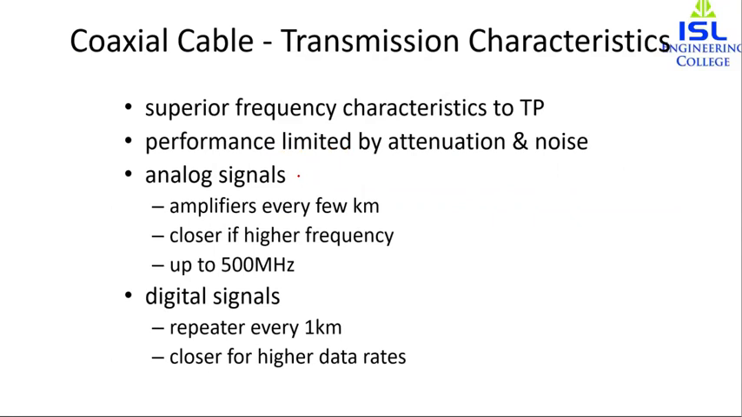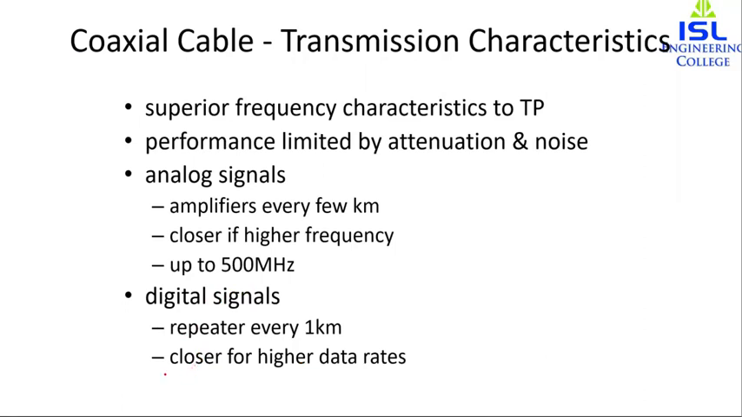For analog signals, we will need amplifiers every few kilometers, and if the frequency is high, then the amplifiers need to be closer. We can have up to 500 megahertz of transmission. That is, the usable spectrum for analog signaling extends up to 500 megahertz. For digital signaling, we need repeaters every 1 kilometer, and for higher data rates, we need the spacing to be closer.